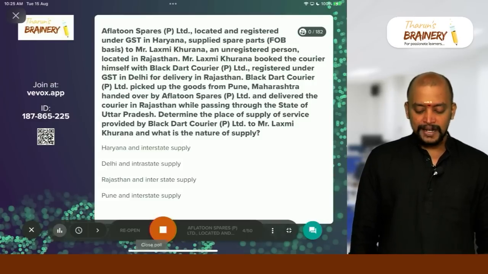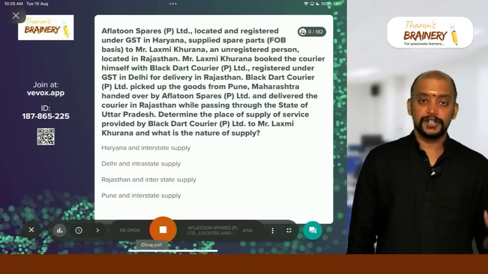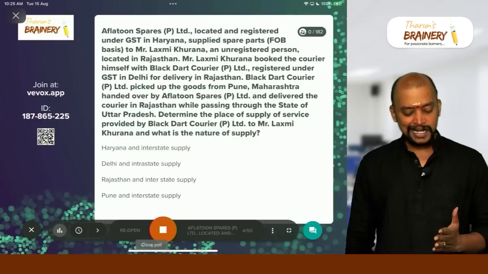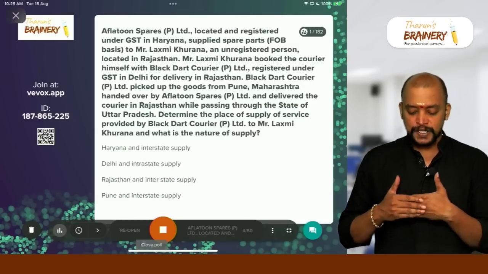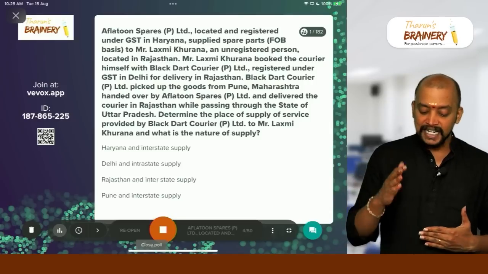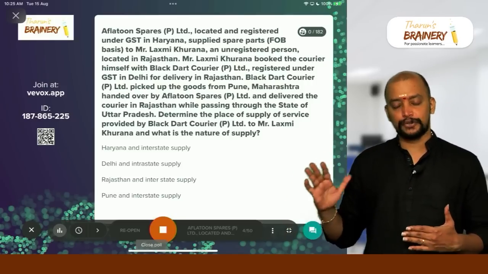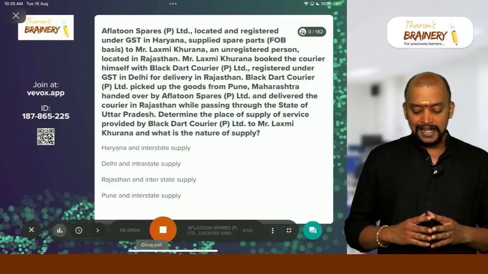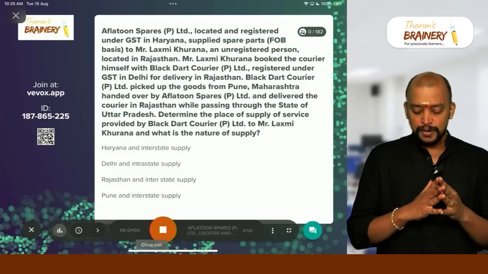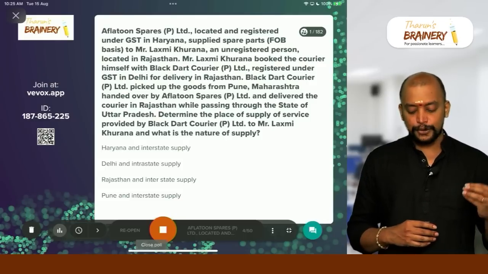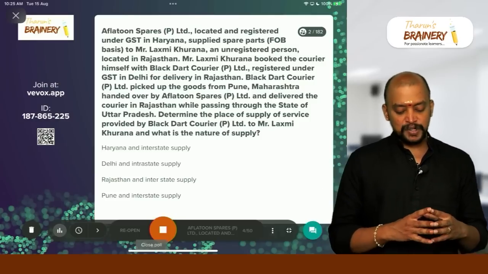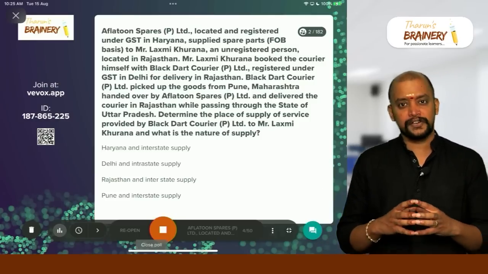Black Dot Courier Private Limited picked up the goods from Pune, Maharashtra, handed over by THARUN'S Private Limited, and delivered the courier in Rajasthan. While passing through the state of Uttar Pradesh, determine the place of supply of service provided by Black Dot Courier Private Limited to Mr. Lakshmi Kurana and what is the nature of supply.